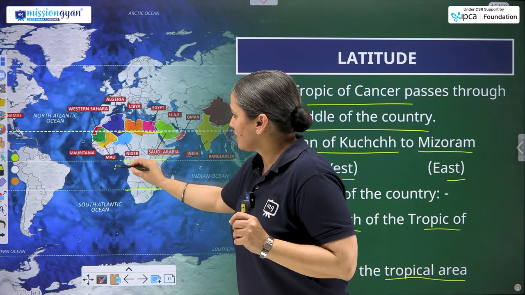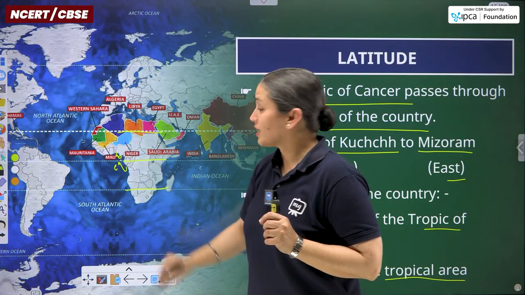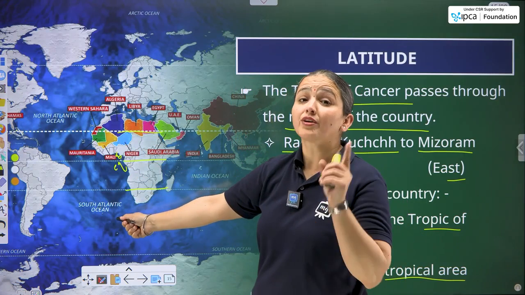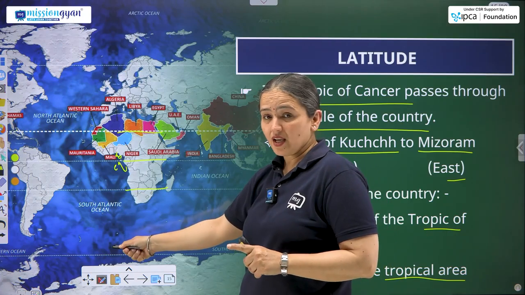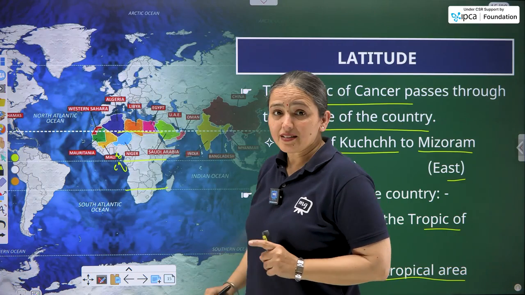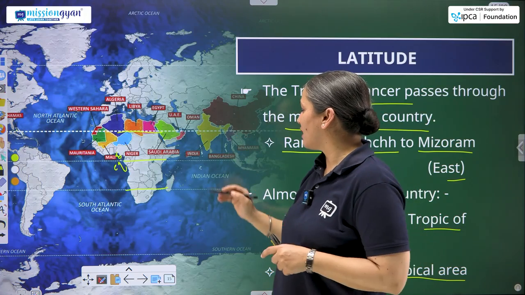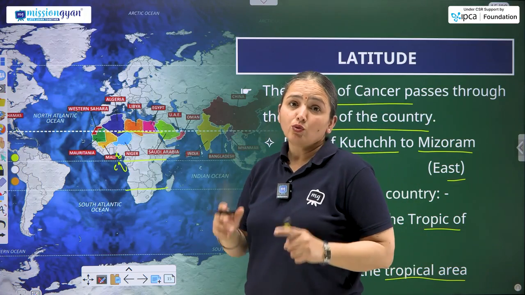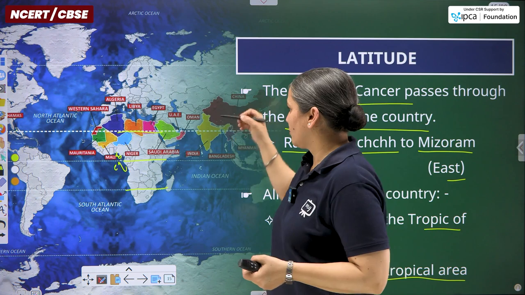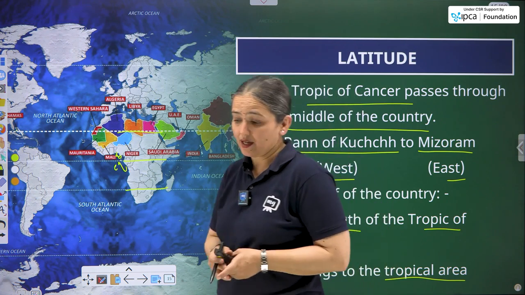This is the equator, also known as 0-degree latitude. This is the Tropic of Capricorn in the southern hemisphere and the Tropic of Cancer in the northern hemisphere. It is passing through almost the middle part of India, dividing it into northern India and southern India.